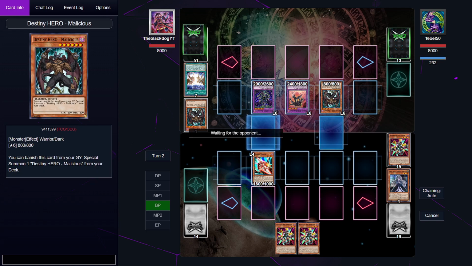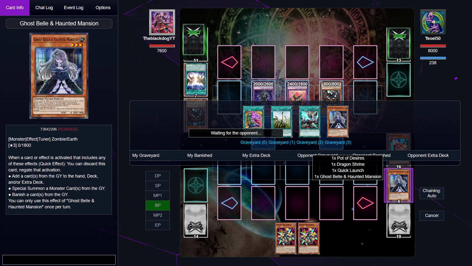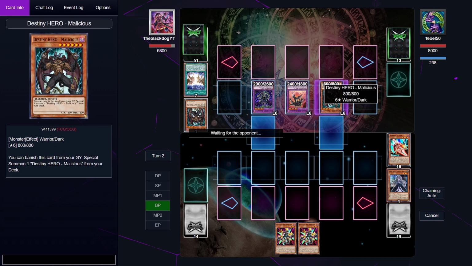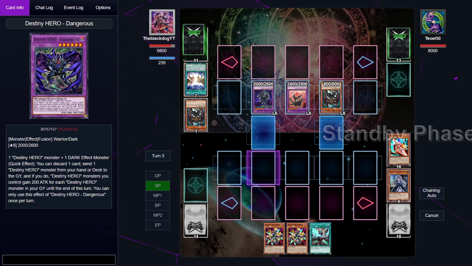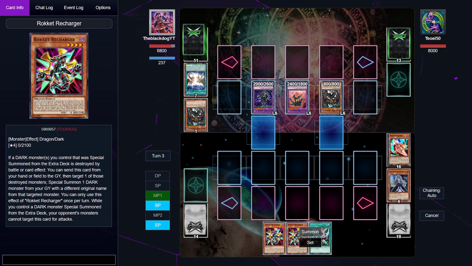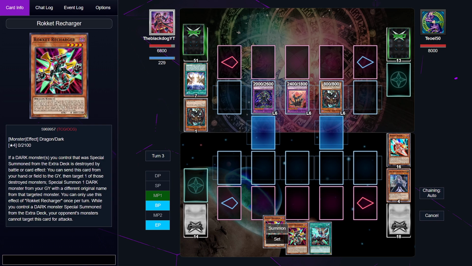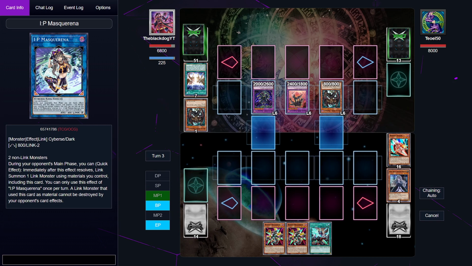Alright. This is not looking good for me. I mean, it's pretty obvious that I'm going to lose this one, which is pretty sad. I don't even play a side deck, so this is going to be what it is. And nah, I don't see it. I don't see this happening. Let me think about this. Nah, I don't see it. Even if I tried some Link 1 stuff, nope.